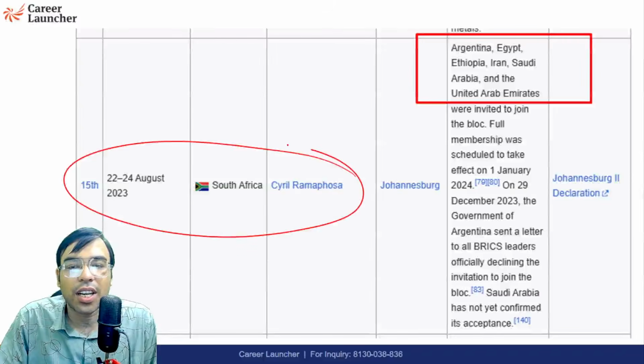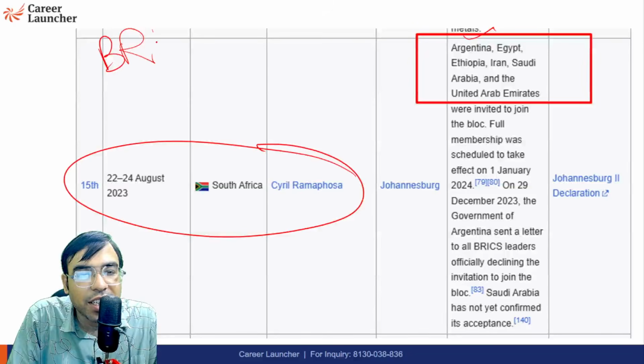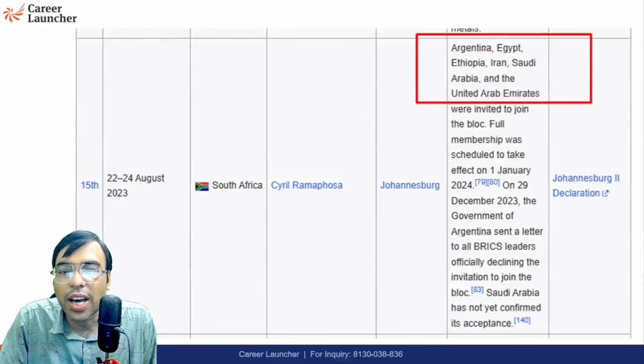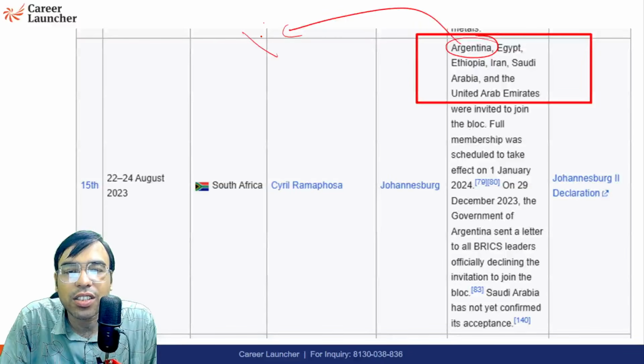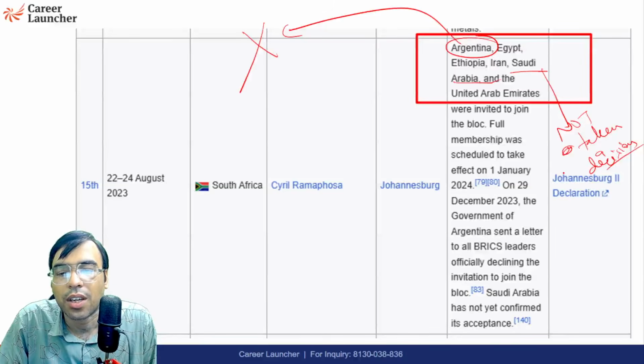So Cyril Ramaphosa, at that time they invited Argentina. Because at that time there were only 5 countries: Brazil, Russia, India, China, South Africa. At that time, Argentina, Egypt, Ethiopia, Iran, Saudi Arabia, UAE were invited. Argentina had initially agreed, but later said no. Saudi Arabia has not taken a decision. And other countries, Egypt, Ethiopia, Iran, UAE, have joined.